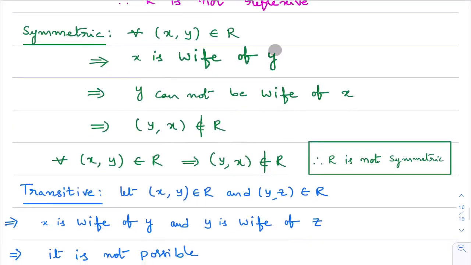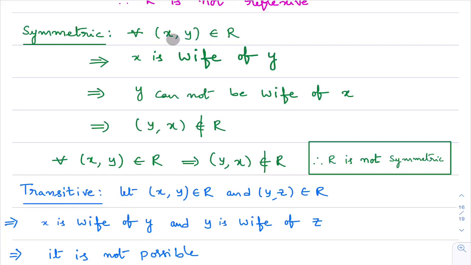Now the symmetric property. What is symmetric property? You take an ordered pair (x, y) in the relation first. Then you check whether the ordered pair (y, x) belongs to the same relation or not. If the ordered pair (y, x) belongs to the same relation, then we say that relation is a symmetric relation. First, you take an ordered pair (x, y) in the relation.